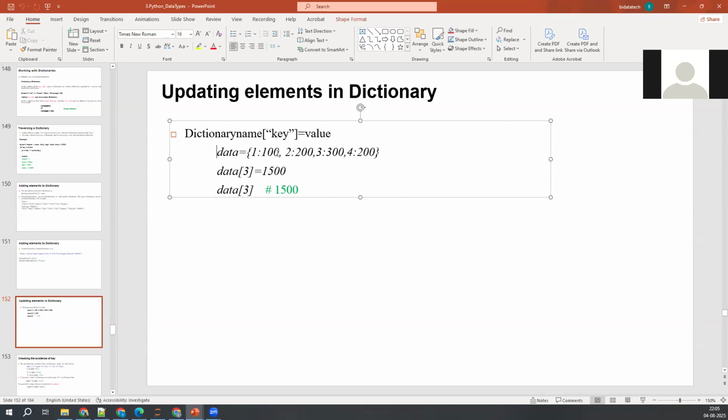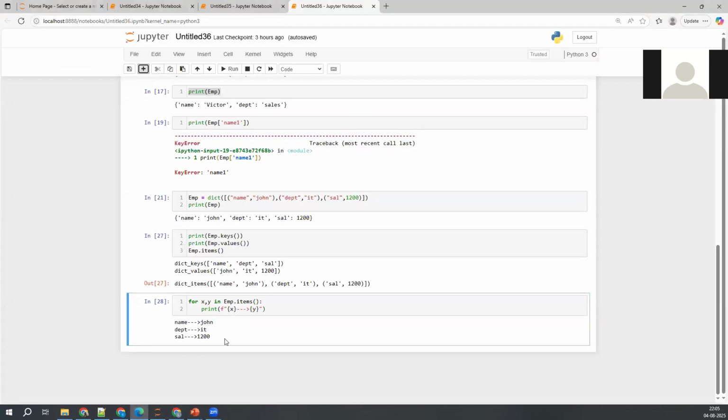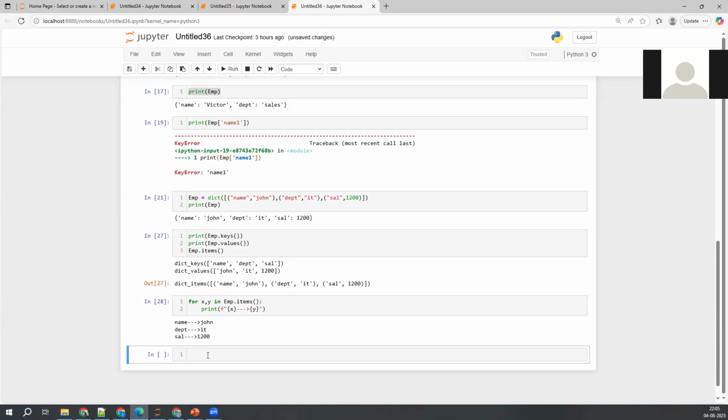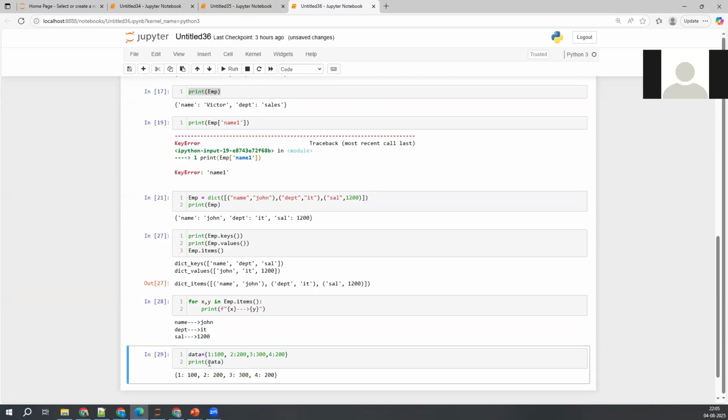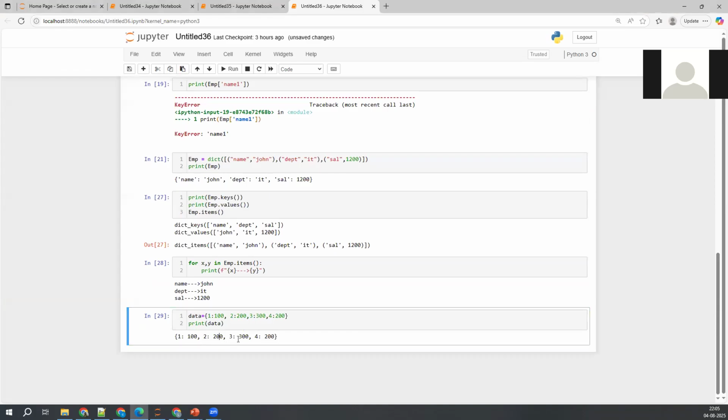Okay, so let's say I have the dictionary like this. I just wanted to take this as an example here. I'm just trying to print the data. Now it is coming like this: 100, 200, 300, 400. Now I wanted to update this particular data, currently it is 200, I wanted to update this one with 400. How to update that one?